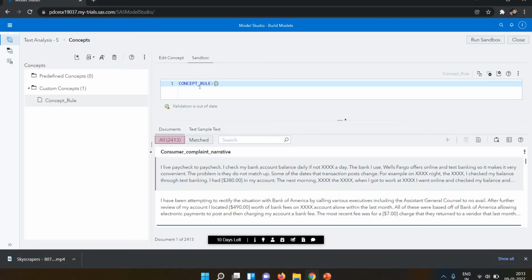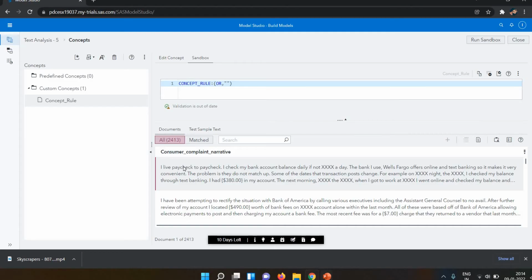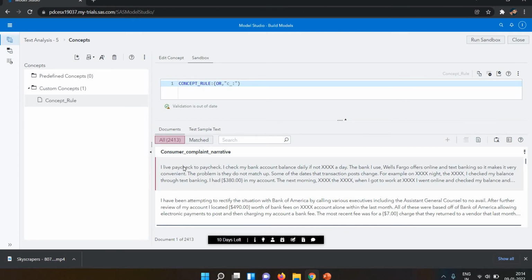Same, we are creating here first. So I write the or. What we are doing here, let's suppose we are creating one related to the account. In the curly bracket, c is mandatory, c underscore account you need to write. First I write, if the value is related to account, comma, accounts, then show me the result. So that is the meaning.